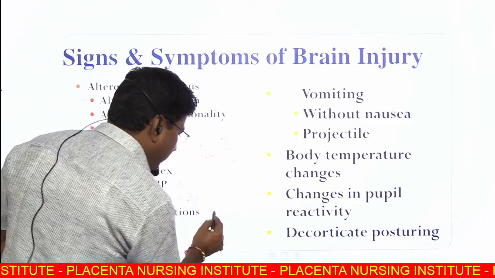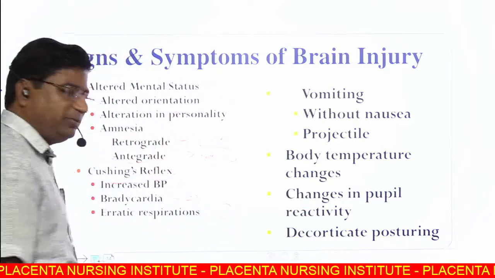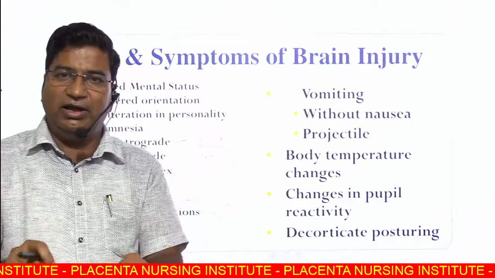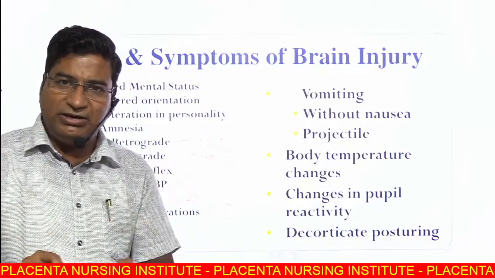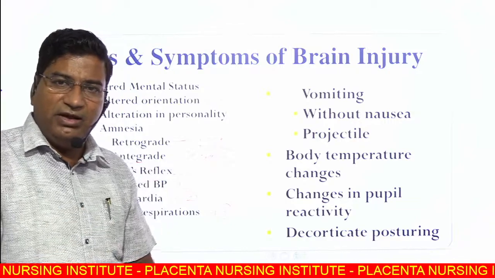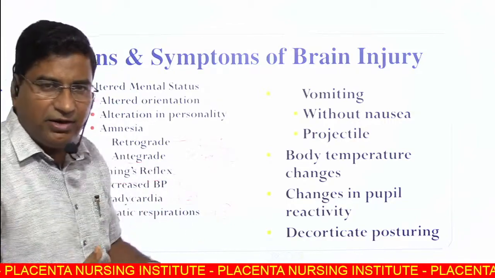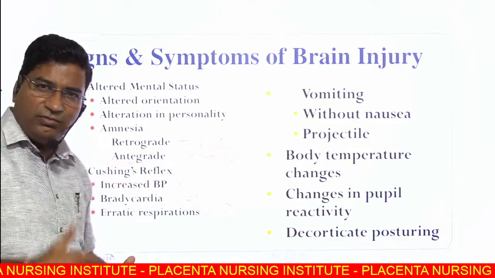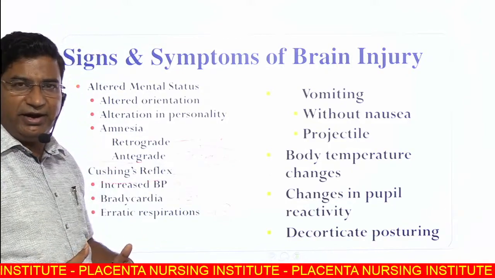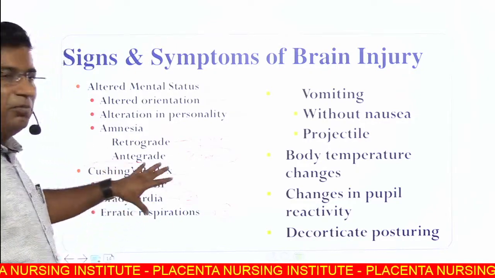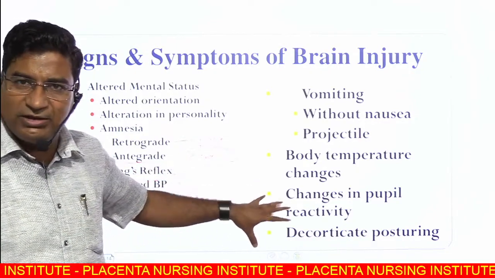Number three, erratic respiration. Why erratic respiration? Because of uncal herniation, there is pressure on the midbrain and brain stem, and lastly the brain stem is compromised and respiration is erratic. Maybe tachypnea, then decreased respiratory rate, then again. So this is the Cushing reflex, which is most commonly asked in MCQ exams.